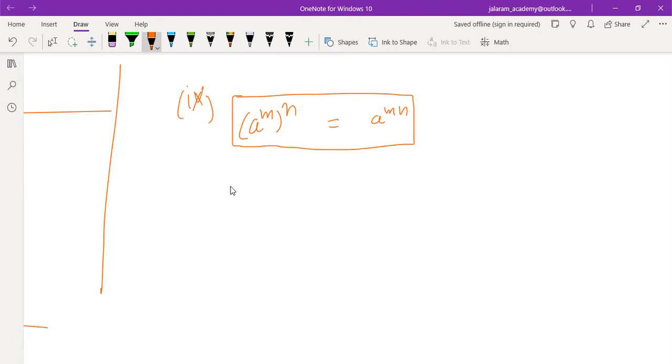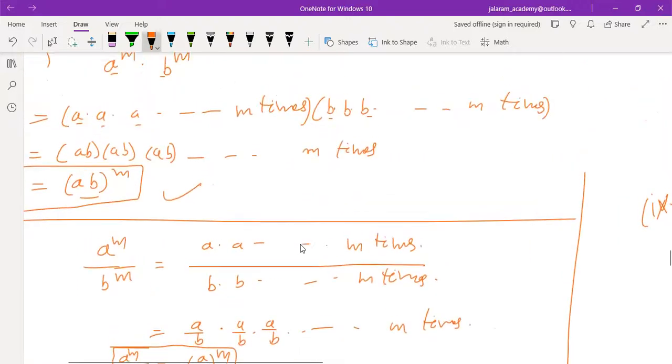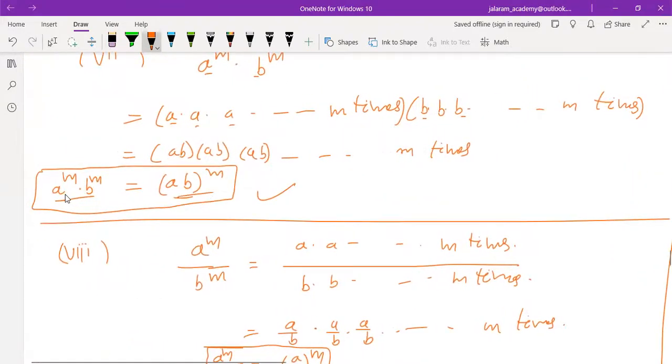To prove it, we start with (a^m)^n. a^m means a into a and so on up to m times, whole to the power n. Now we know that (ab)^m equals a^m b^m, so this property is true from both sides.